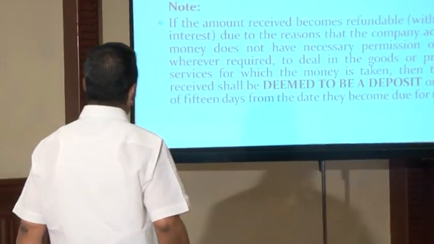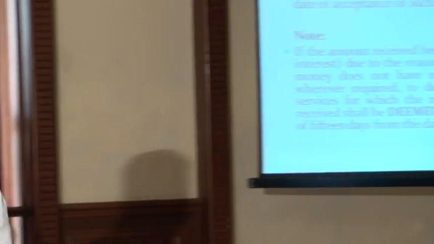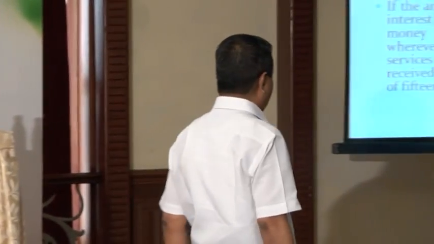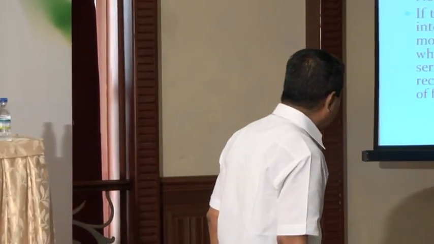Next. Up to that is okay. See again, next one. Any amount received in the course of or for the purpose of the business of the company as an advance for the supply of goods or provision of services, all those things are fine. Within a period of 365 days from the date of acceptance of advance, it should be appropriated. Otherwise, what the law says, if due to reason that the company accepting the money does not have necessary permission or approval wherever required to deal in the goods or properties or services for which the money is taken, then the amount received shall be deemed to be a deposit on the expiry of 15 days from the date they become due for refund.